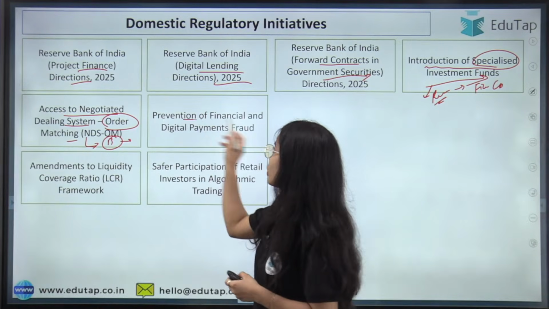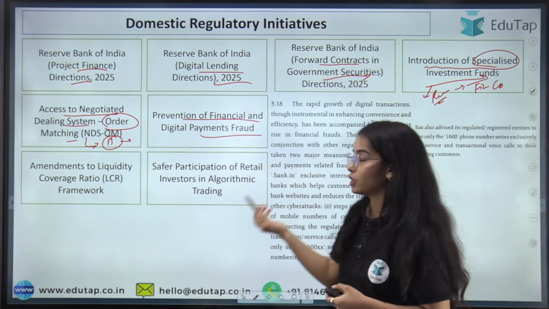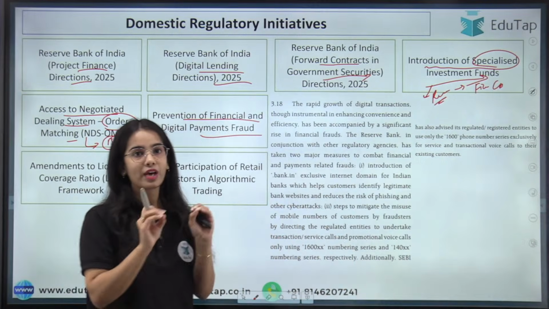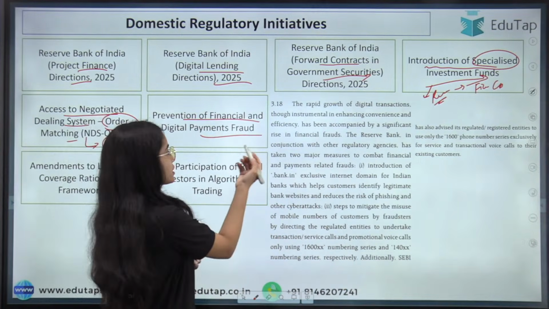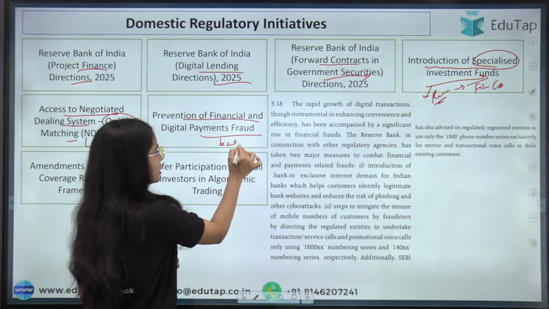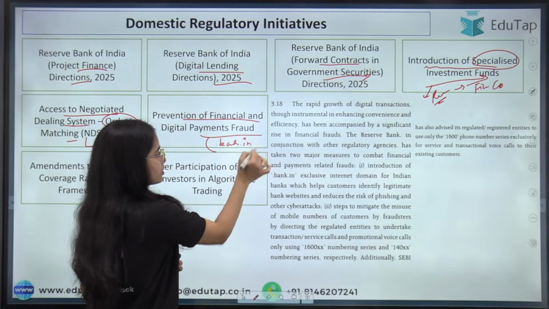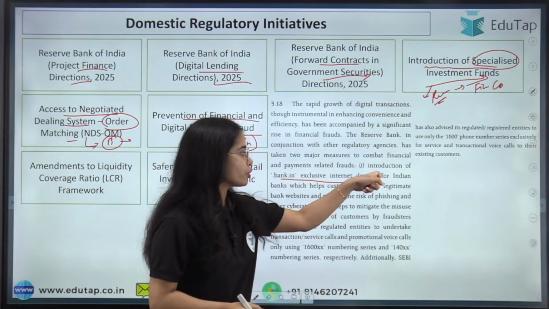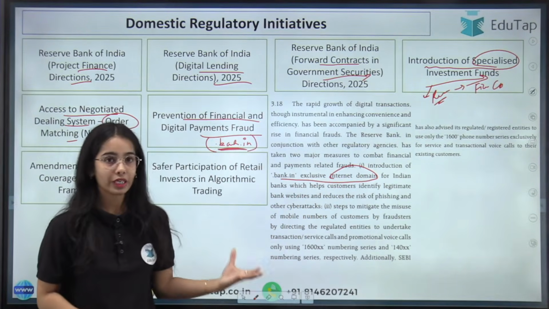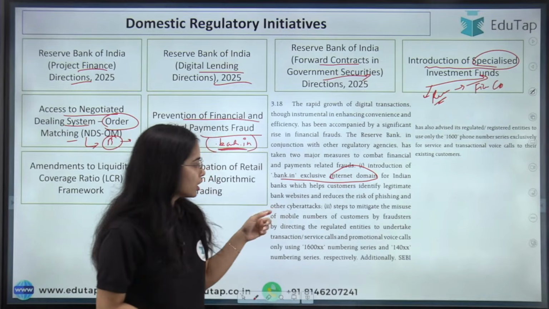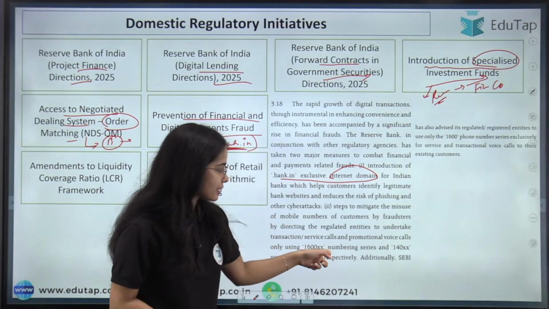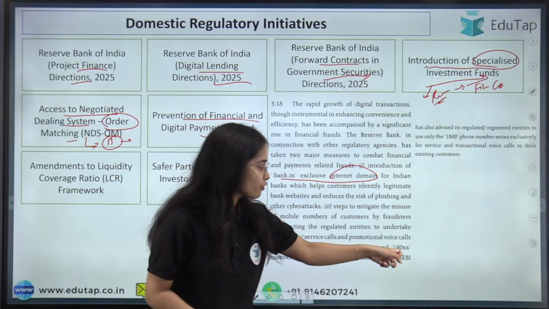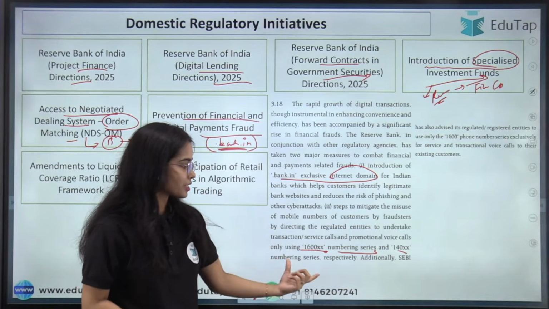Okay. Prevention of financial and digital payment fraud. To prevent financial and digital payment fraud, the Reserve Bank of India has introduced bank.in. This exclusive internet domain has been introduced by the Reserve Bank of India. SEBI has introduced numbering series like 1600XX, and 1400XX has been used.